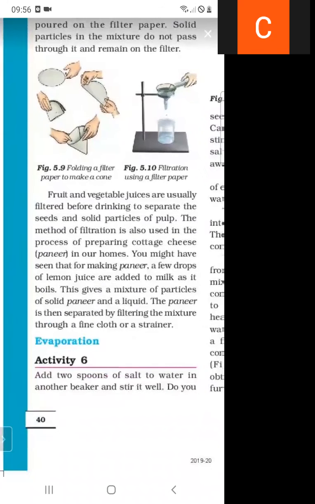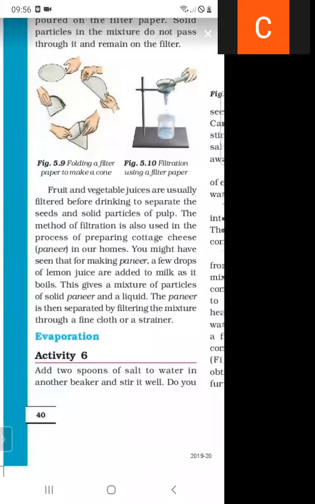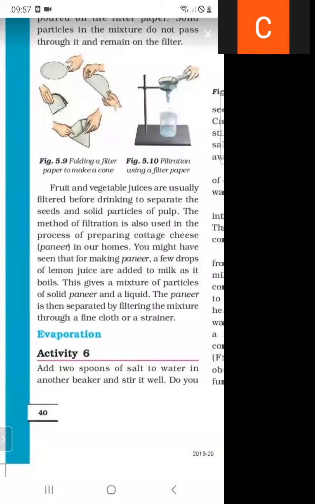So when we take fruit or vegetable juice, we separate the seeds of the juice before drinking it, and this process is called filtration. The method of filtration is used in preparing cottage cheese. When we make paneer, we add some lemon juice into the milk, and then we separate the solid paneer and the liquid with the help of filtration, by filtering the mixture through a fine cloth.